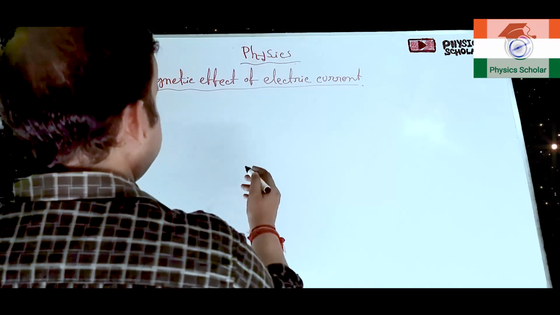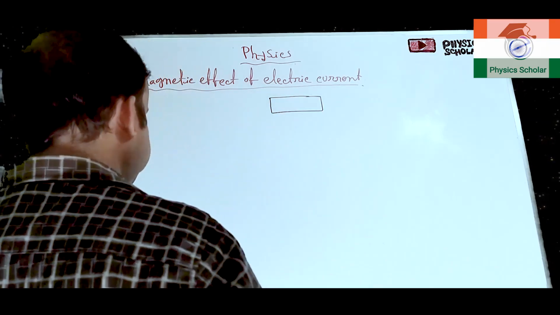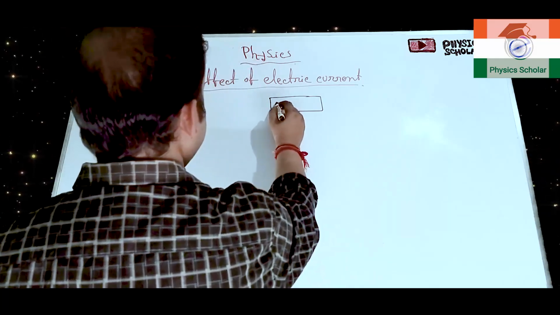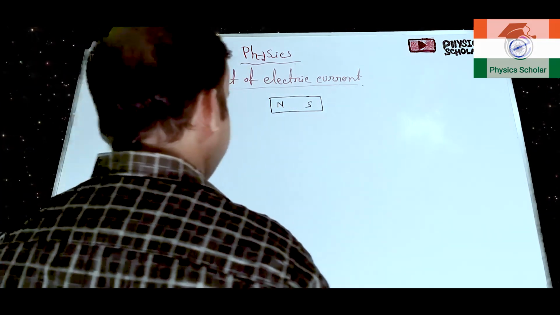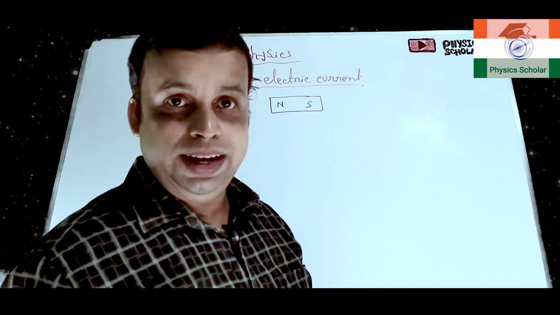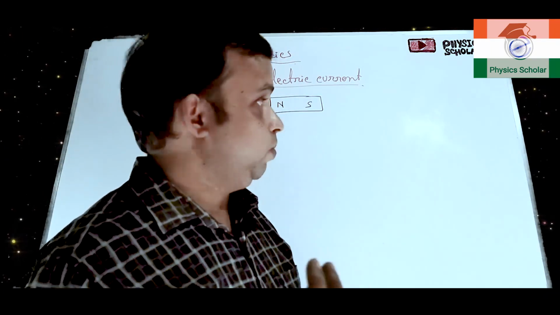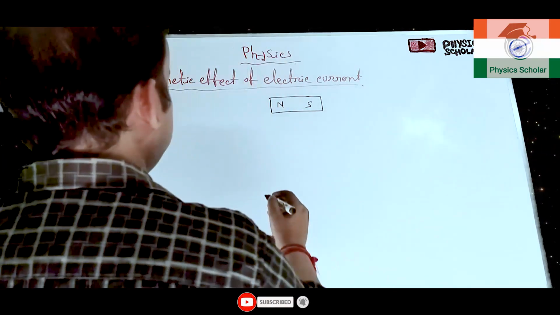A basic idea of the magnet, which you all know: the materials which can attract other magnetic substances are known as magnets. A magnet has two poles, the north pole and the south pole. So what is a magnet? A material which can attract other magnetic substances. Those materials are known as magnets. Magnets are of two types.